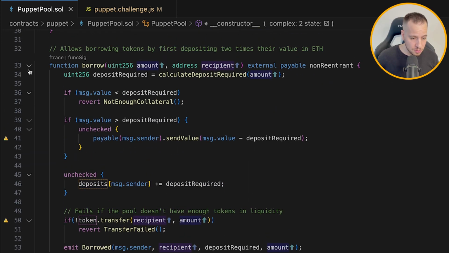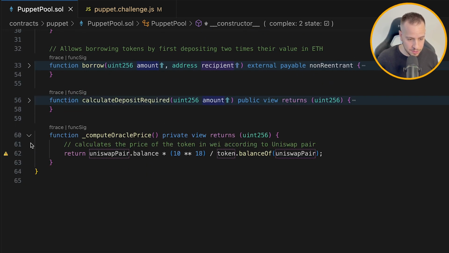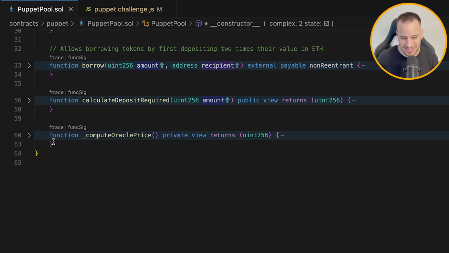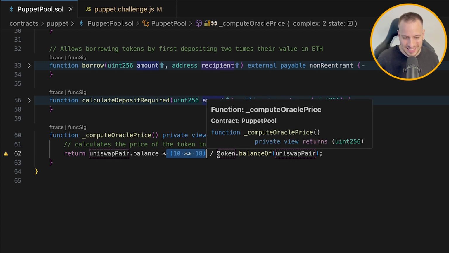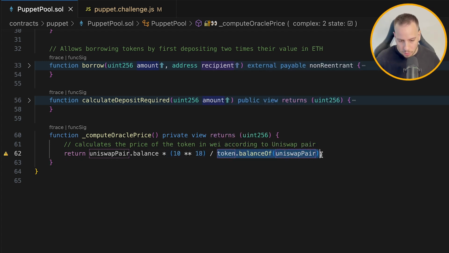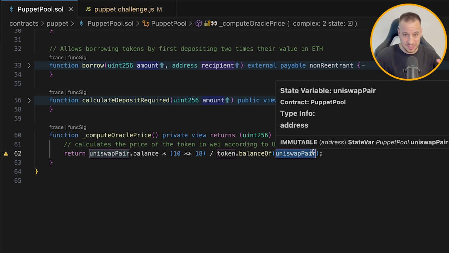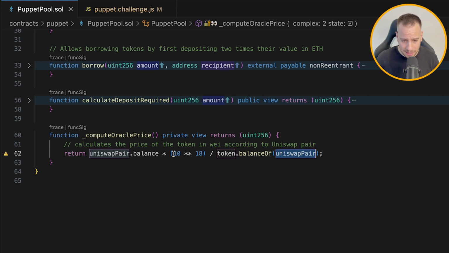And we have here 3 functions: borrow, calculateDepositRequired, and computeOraclePrice. So let's start with this internal private view function, computeOraclePrice. This is how they determine the price. How do they do it? Like we assumed, they take the ETH balance of the Uniswap pair smart contract and multiply it by 18 decimals. Then they divide it by the DVT token balance of this Uniswap pair. So it's the ETH balance divided by the DVT token balance, which is very bad practice, guys.